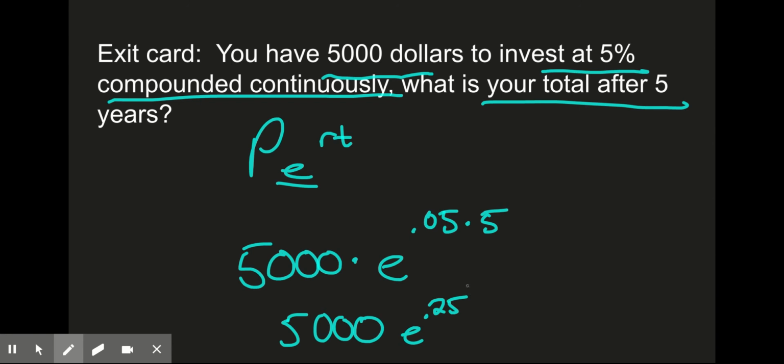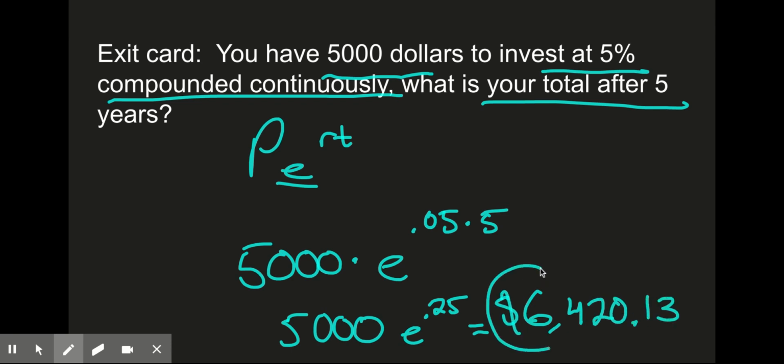e to the power of 0.25. And then multiply that by 5,000. Look at that. $6,420.13. Right. So this is very doable.